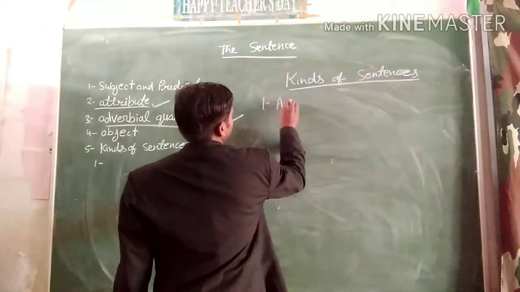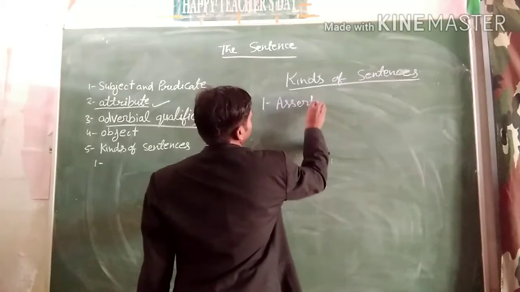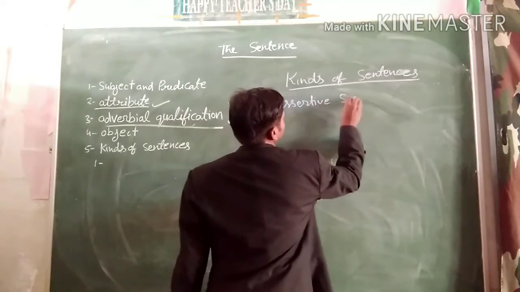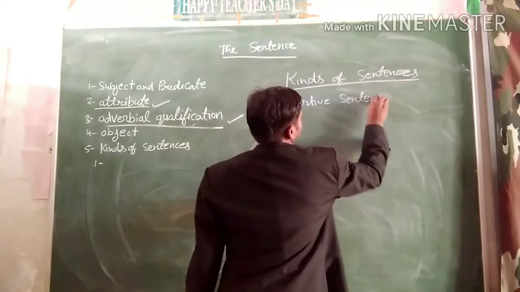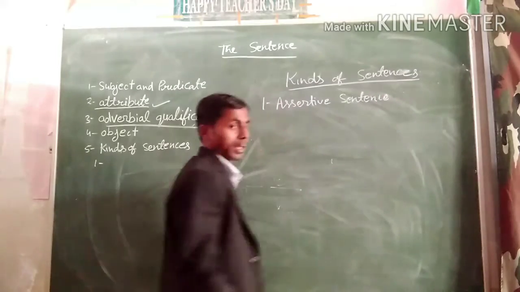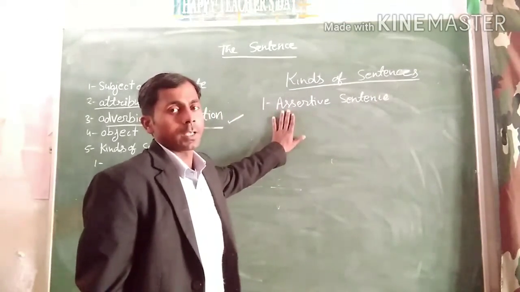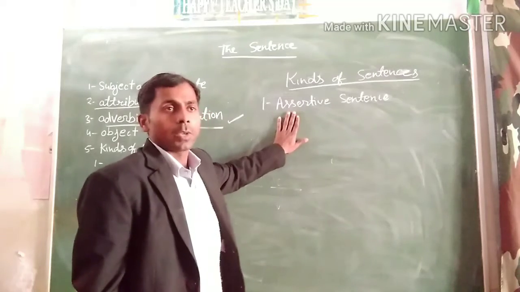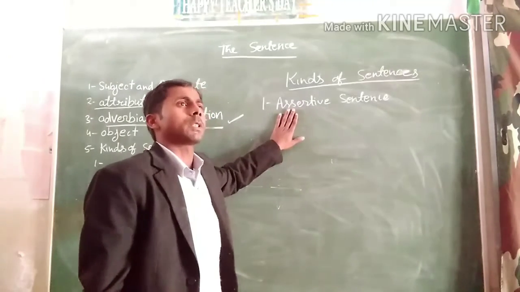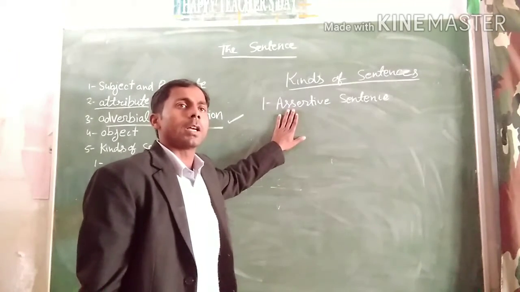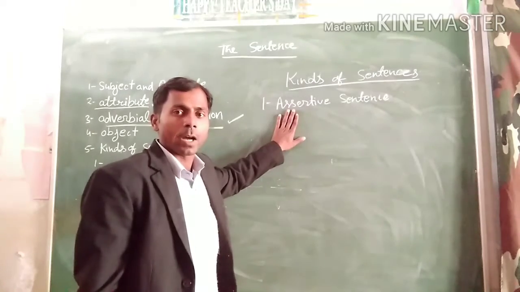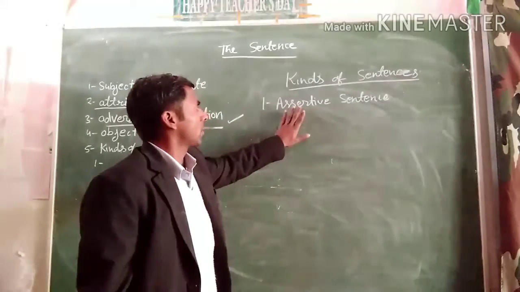First is the assertive sentence. Okay, we can also say it is a declarative sentence or statement sentence. According to the definition, a sentence that expresses a statement or declares something is called an assertive sentence.